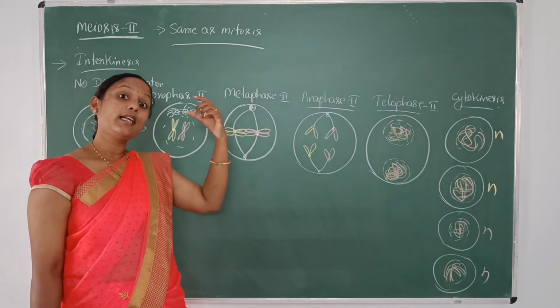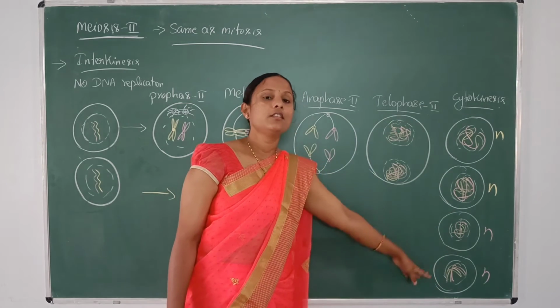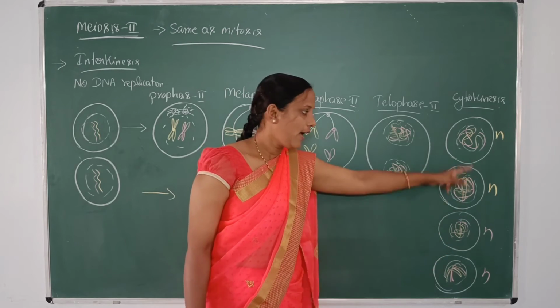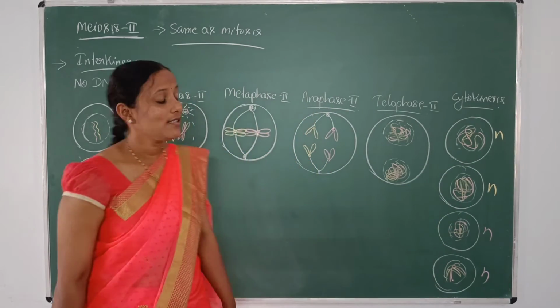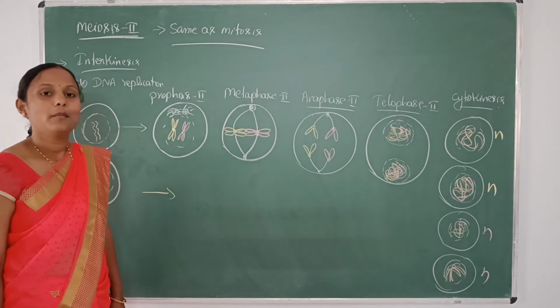Meiosis starts with a diploid cell, and here it ends with four daughter cells having n number of chromosomes. This is how the number of chromosomes is reduced in meiosis.